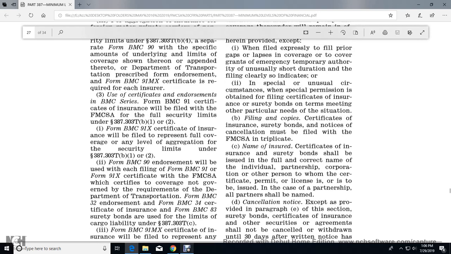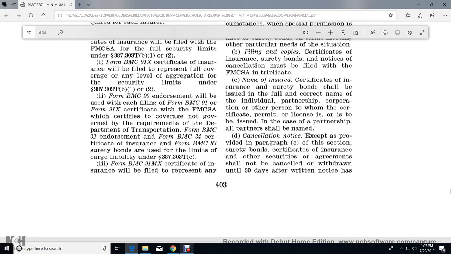In special unusual circumstances, some special permission may be obtained with the filing of a certificate of insurance or surety bond, with the terms meeting the other particular needs of the situation. Filing a copy of the certificate of insurance or surety bond, and notice of cancellation, must be filed with the Federal Motor Carrier Safety Administration in triplicate.